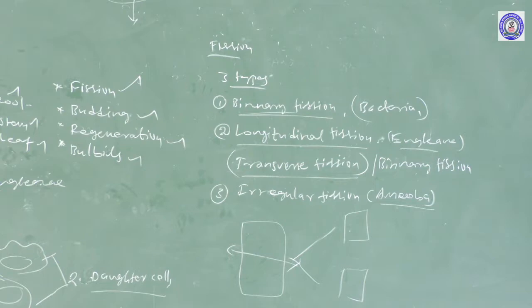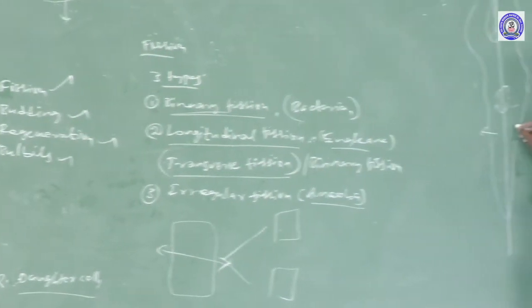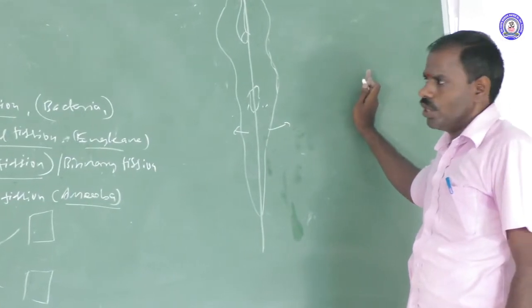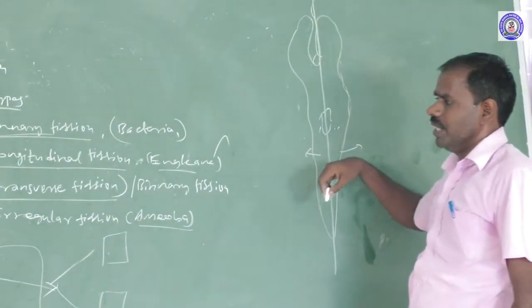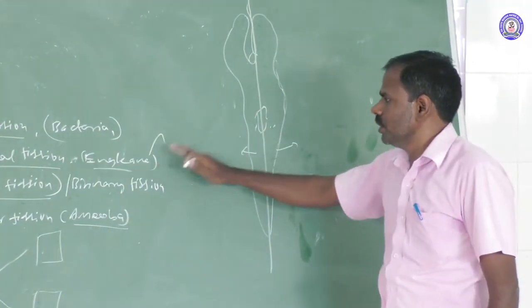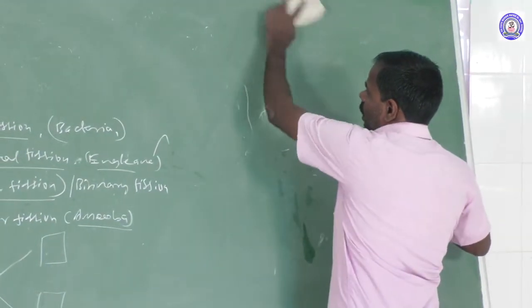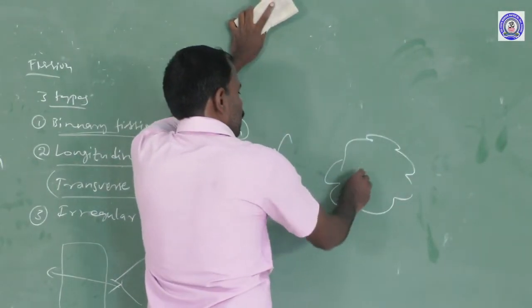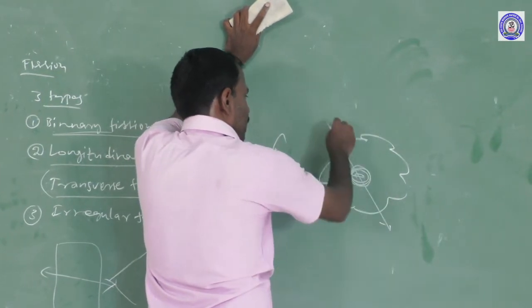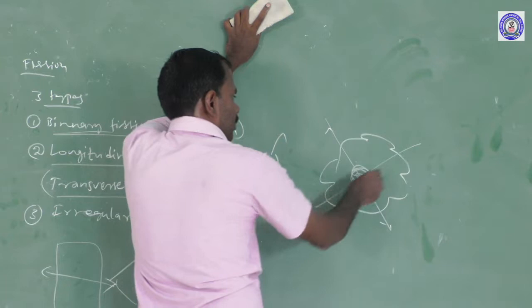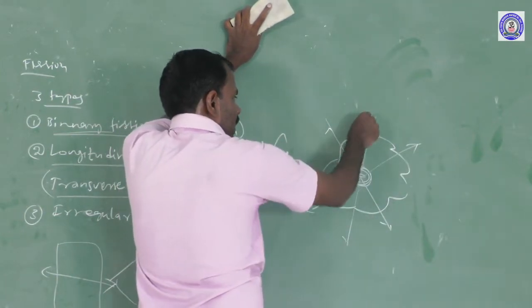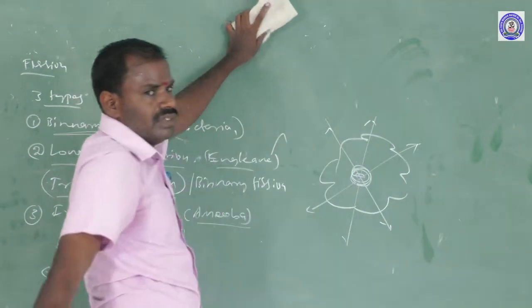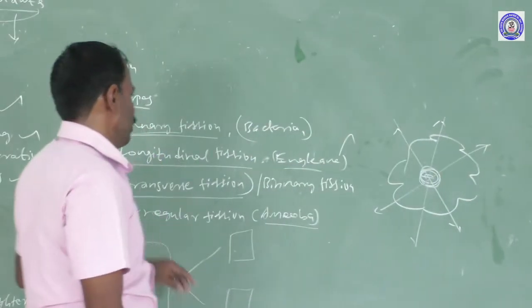The center part undergoes nuclear division. Nuclear division is followed only along the longitudinal axis. So the divided parts may develop into a new organism. That process is called longitudinal binary fission. Examples are in Euglena. And the next one is irregular binary fission. Irregular binary fission, with radial arms, as in this amoeba. This amoeba can divide in one way, this amoeba can divide in another way, and this amoeba can divide only in another way. This forms only irregular divisions. Irregular binary fission.